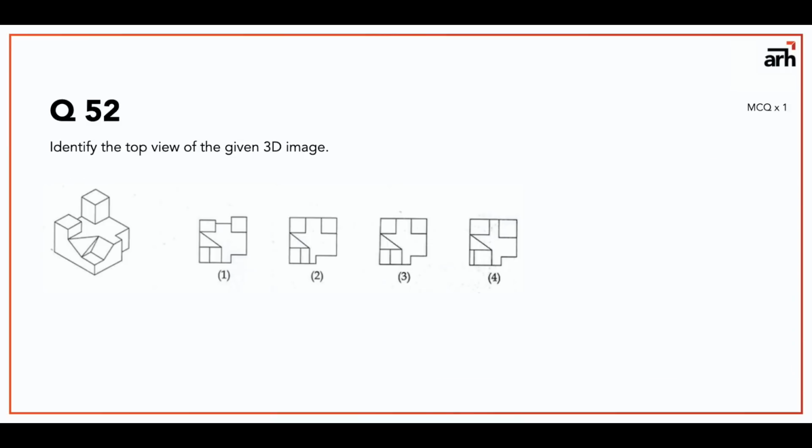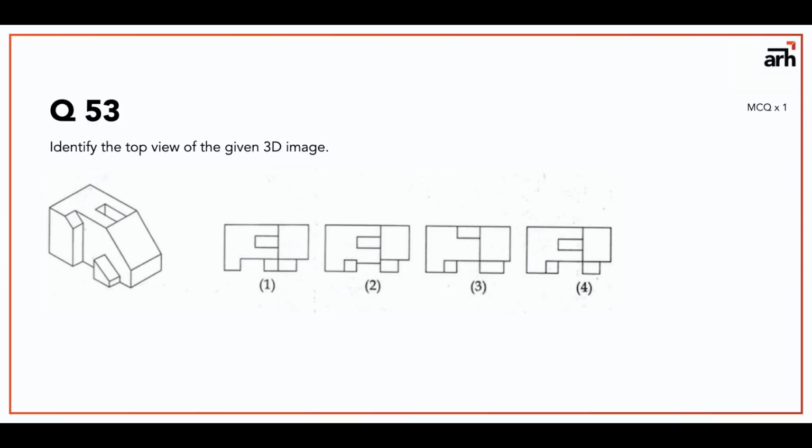Now this is a little spatial ability. So you are given a 3D figure and you have to identify the top view. So the correct answer to this would be option number 3. Question number 53 is the same question. You are given a 3D figure and you have to identify the top view. So the answer to this would be option number 4 if you observe closely.